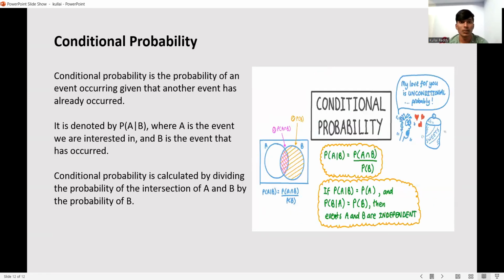And conditional probability. Conditional probability is the probability of an event occurring given that another event has already occurred. It is denoted by P of A given B, where A is the event we are interested in and B is the event that has occurred. Conditional probability is calculated by dividing the probability of the intersection of A and B by the probability of B.